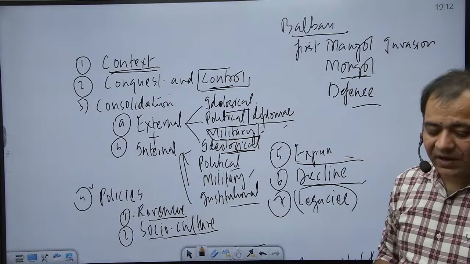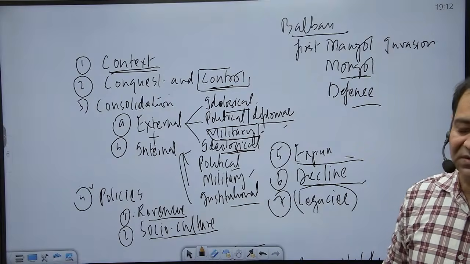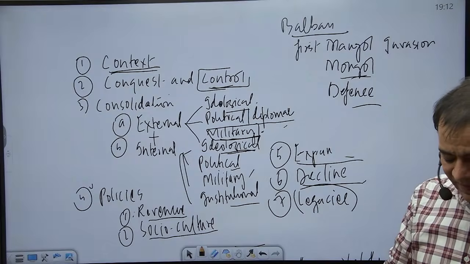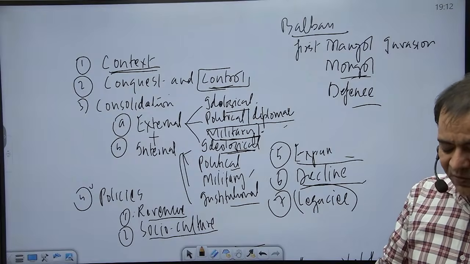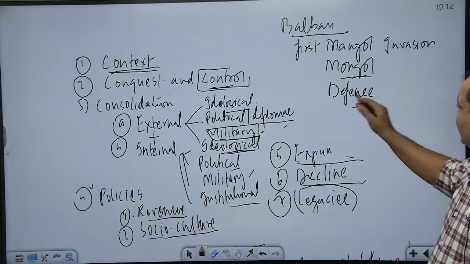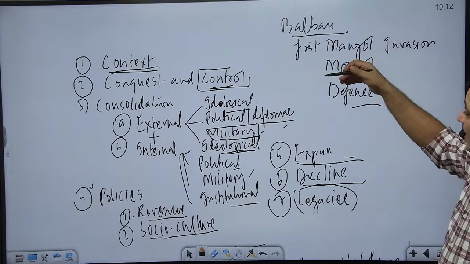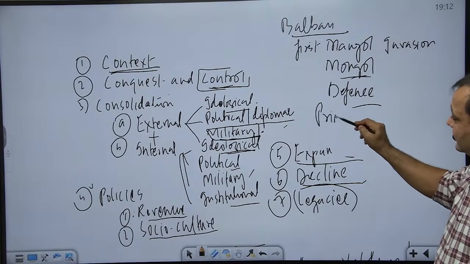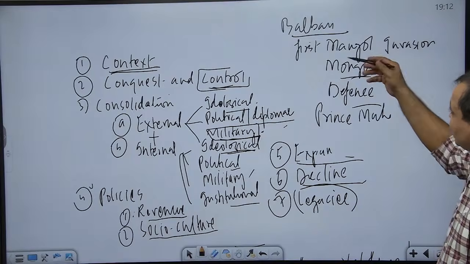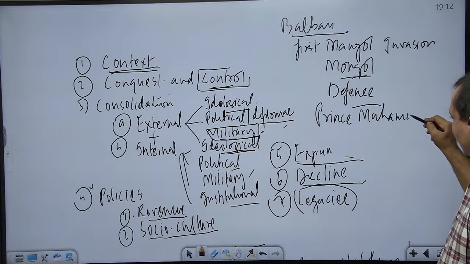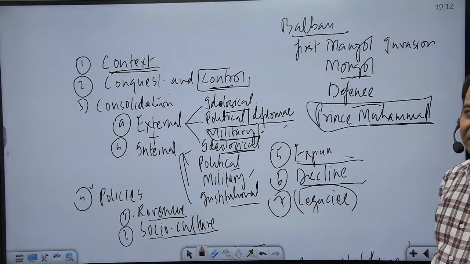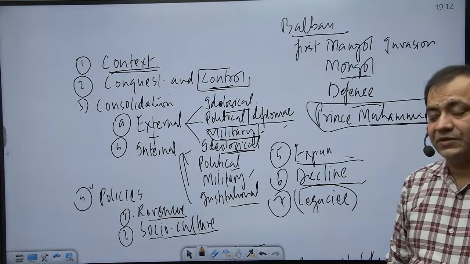His policy remained quite successful. The Mongols kept on making their incursions into the Indian territories, but they were never capable of completely destroying the Delhi Sultanate, and their intrusions proved to be temporary. So his policy is defensive. Now, one best commander was Prince Muhammad, son of Balban, and he is important because he lost his life while fighting against the Mughals. Again, not the Mughals, but Mongols.